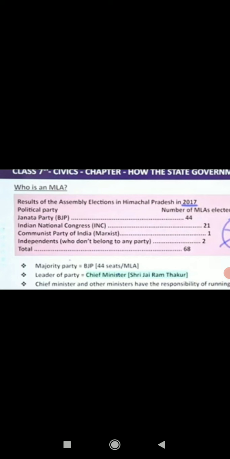Clear? From that party it is going to be selected. The chief minister and other ministers have the responsibility of that particular state and will be ruling that state. I hope this particular topic is clear and you don't have any confusion regarding it.